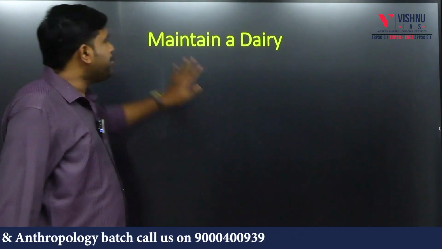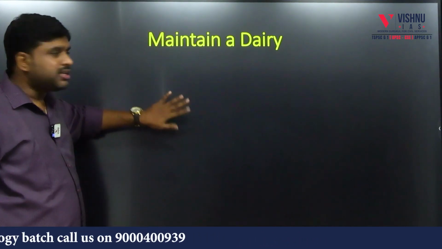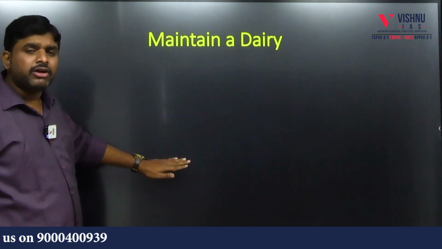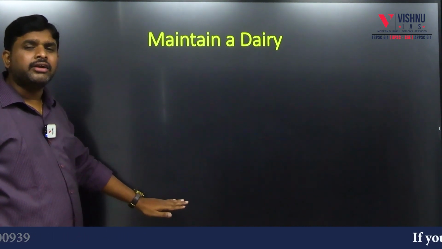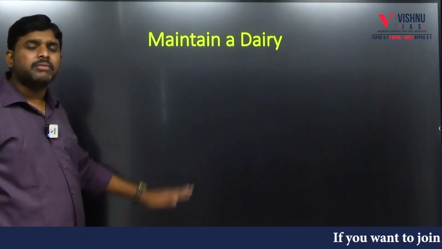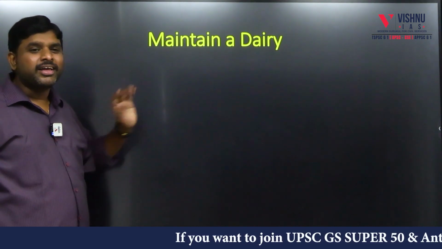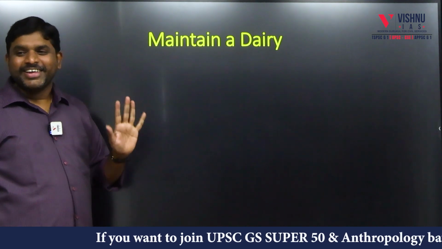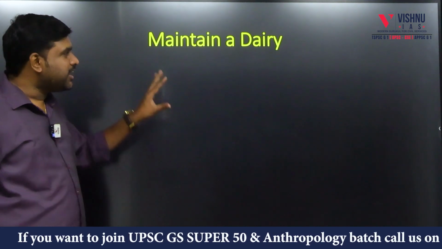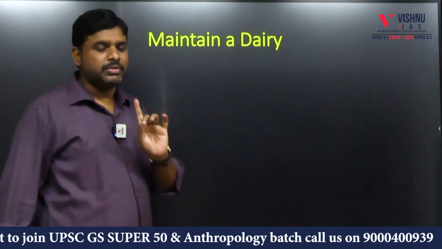So the first thing is maintain a diary, and don't write that at 8 o'clock I had breakfast, at 1 o'clock I had lunch, at 9 o'clock I had dinner, my friend scolded me, my mother told me this, I will not forget, I will keep revenge and keep it in my pocket, and lifelong I will keep this diary. So the diary should not be used for this. The diary should be used for studying, please. This is one thing.